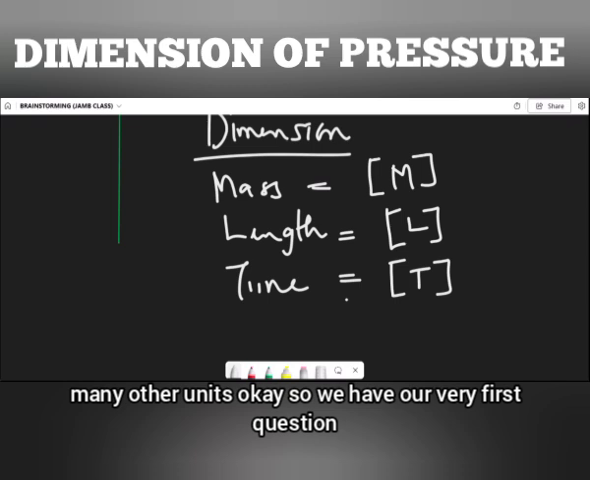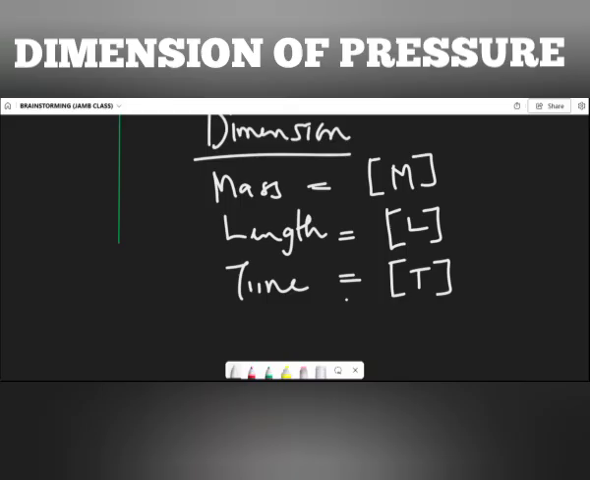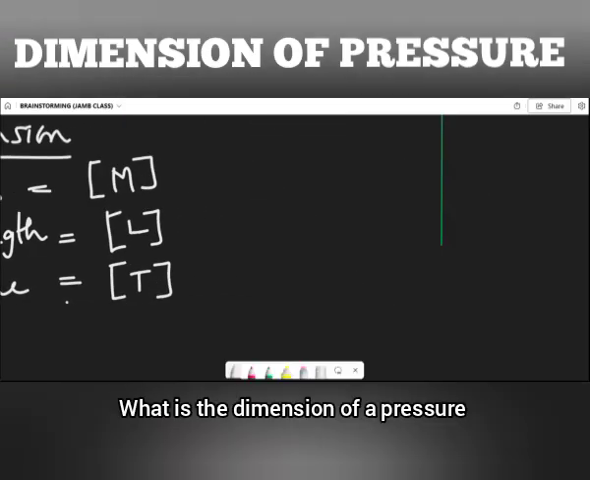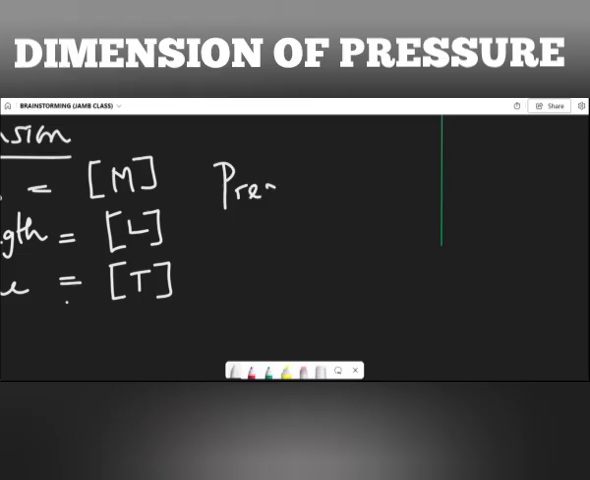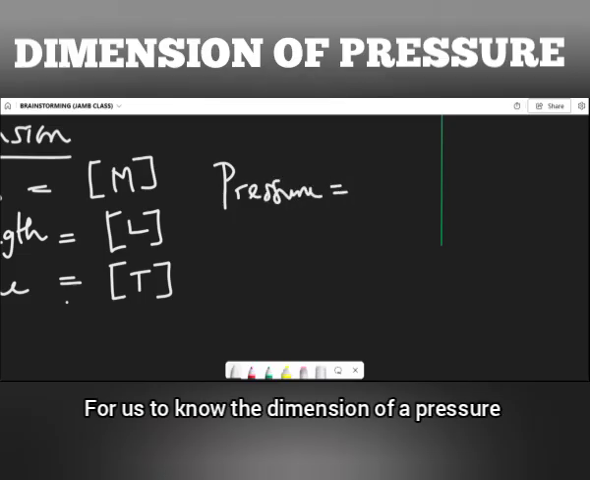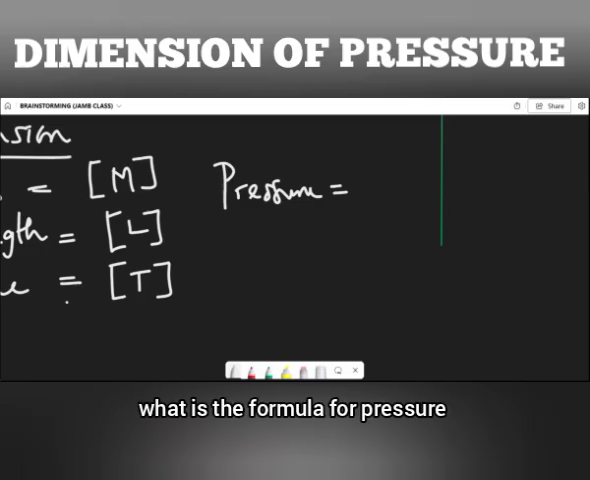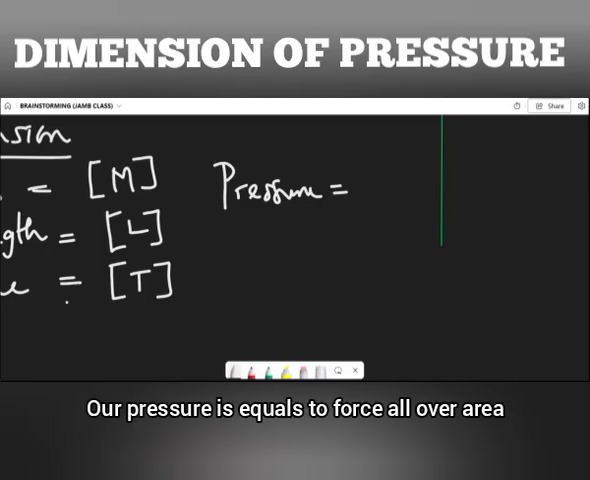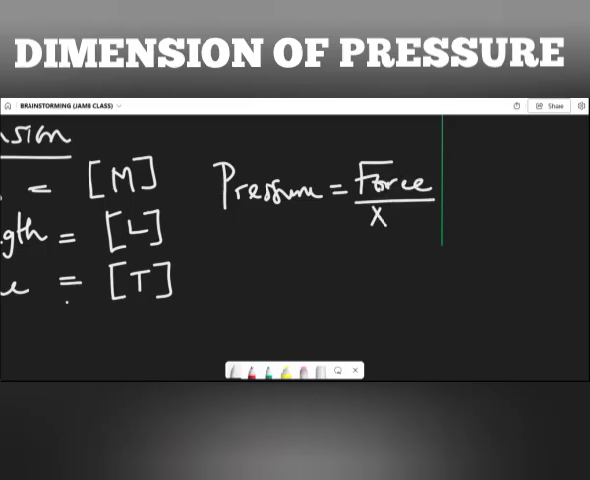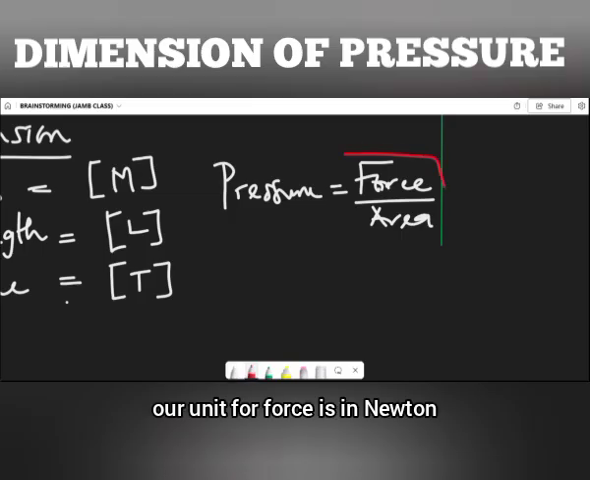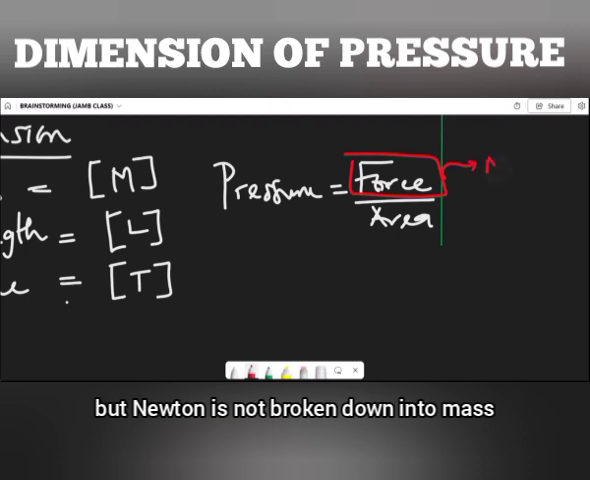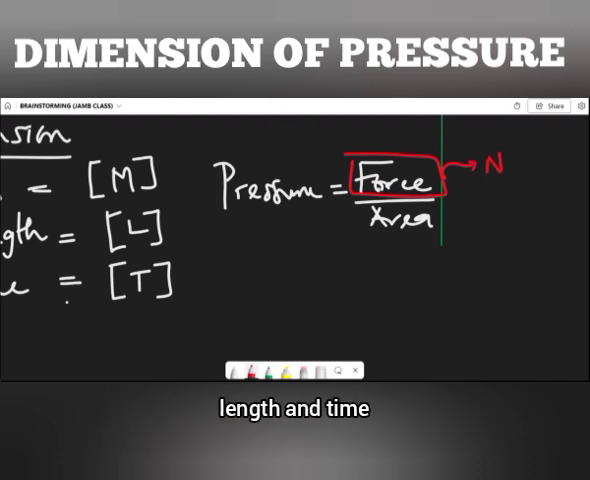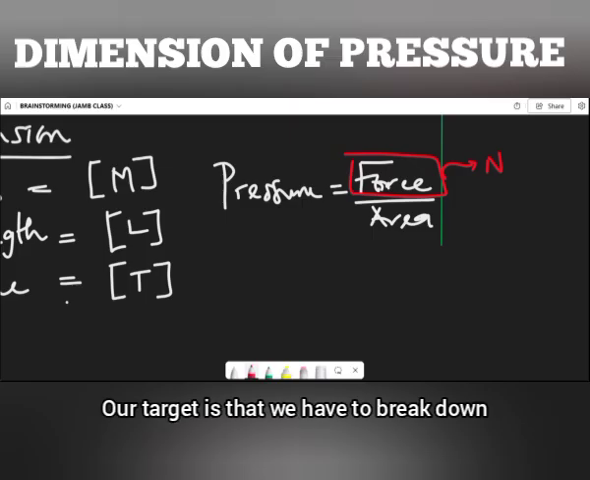Okay, so we have our very first question, which is pressure. What is the dimension for pressure? For us to get the dimension for pressure, we have to know the formula for pressure. Pressure is equal to force over area. When we look at it, our unit for force is Newton, but Newton is not broken down into mass, length, and time. Our target is to break down Newton into mass, length, and time.